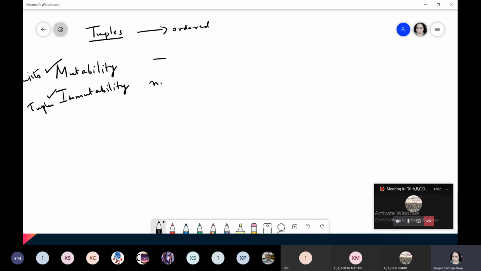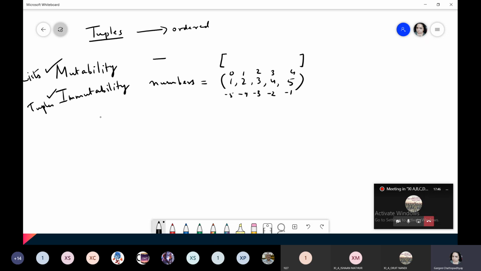Now how are tuples represented? If I take a tuple as numbers, tuples will be represented within round brackets. Lists were represented within square brackets, whereas tuples are represented within round brackets. Rest everything is the same. Here also we'll have ordinal numbers, that is subscripts, for each of the items. We will have negative indexing also, positive as well as negative indices. Here also the size of your tuple will be equal to the total number of elements in the tuple.